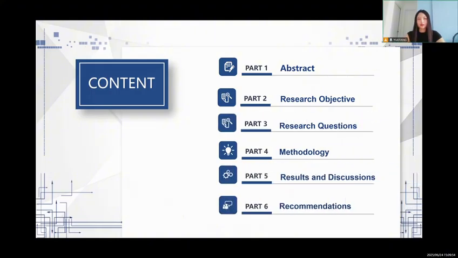My content includes 6 parts. Part 1, Abstract. Part 2, Research Objective. Part 3, Research Question. Part 4, Methodology. Part 5, Results and Discussions. Part 6, Recommendations. Okay, let's see the next PPT.